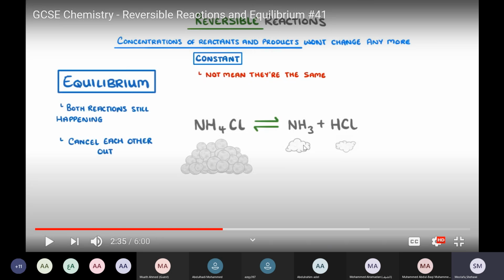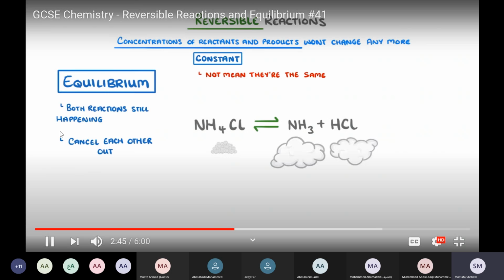So we have a large concentration of ammonium chloride, and it will stay fixed during the equilibrium point. And we have a small amount of ammonia gas, and still a small amount during the equilibrium. So what I mean is that equilibrium does not mean they have the same concentration. They have different concentrations. Or there could be lots of ammonia and hydrogen chloride, but only a small amount of ammonium chloride. The opposite could also happen. So reaching equilibrium does not mean they have the same concentration.